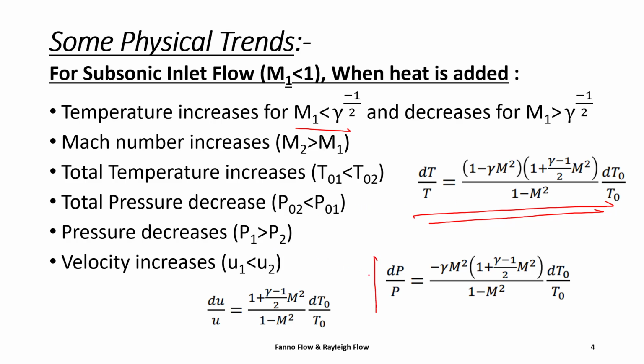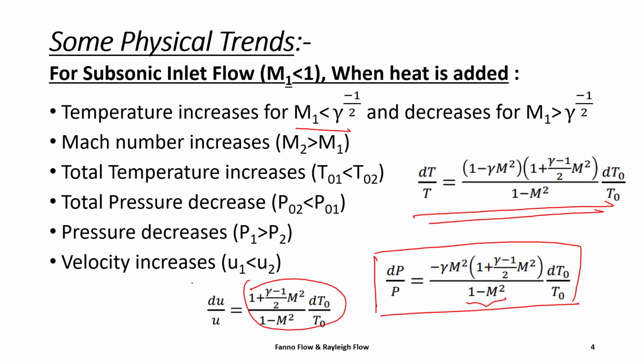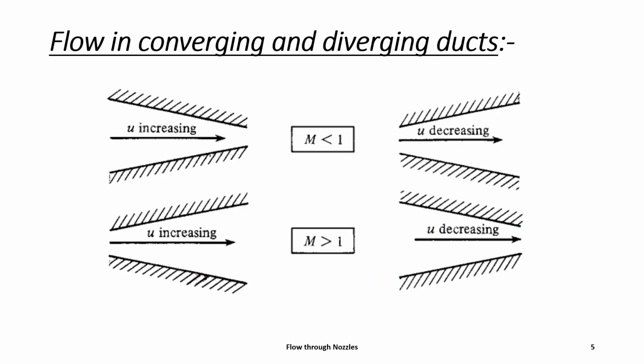Similarly, if you see this differential form equation for pressure, for subsonic flow this denominator will be positive, so this whole term will become negative, so pressure will decrease. And for velocity, this whole term will be positive, hence velocity will increase. As in the problem, the area is also changing, so we will also see what happens if only area is changing.